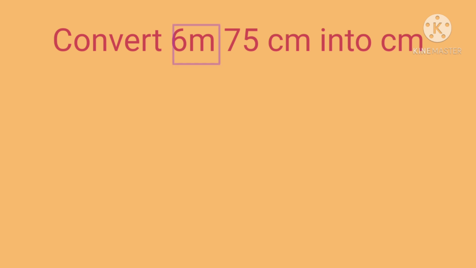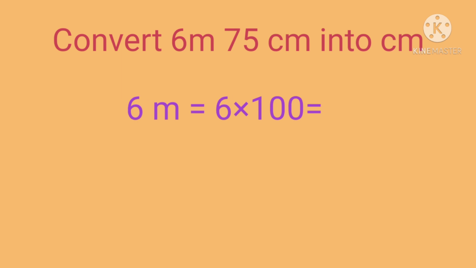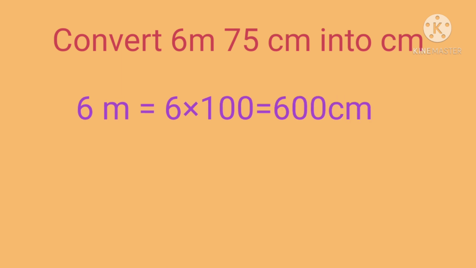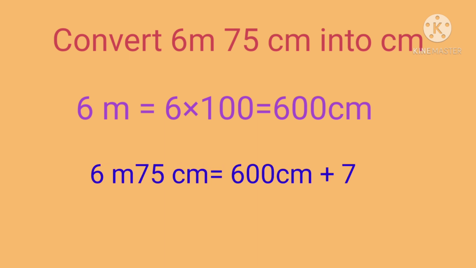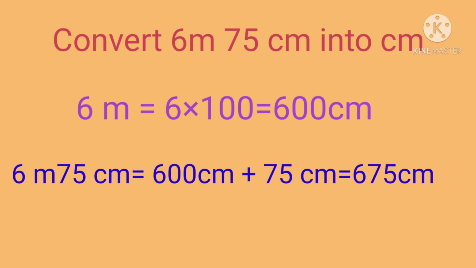First let us convert 6 meter into centimeter. We know that 6 meter is equal to 6 into 100, which is equal to 600 centimeter. So 6 meter 75 centimeter is equal to 600 centimeter plus 75 centimeter, which is equal to 675 centimeter.